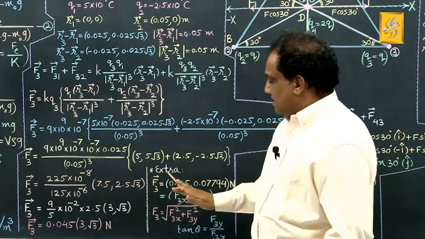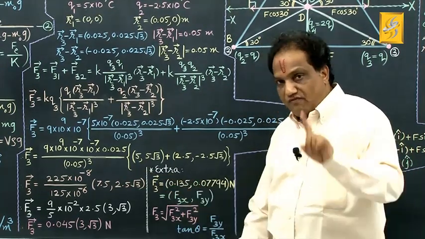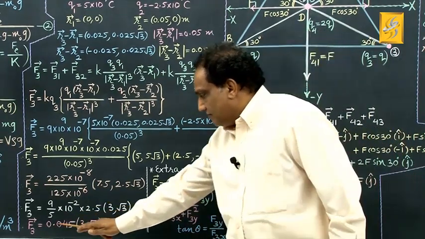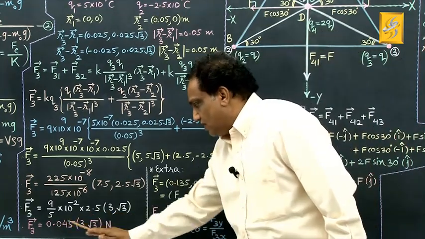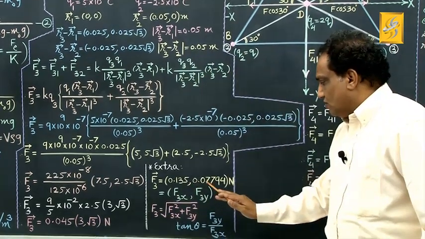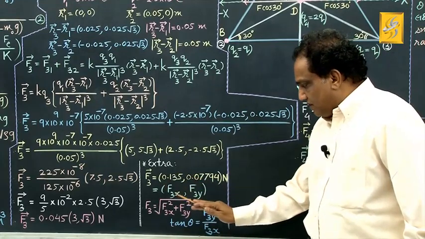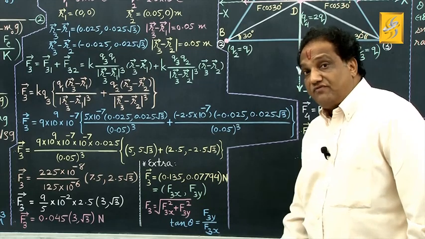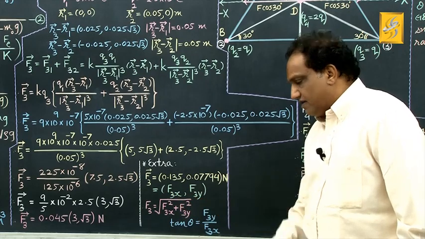But let us see some extra note. Suppose they ask the magnitude of this Coulombian force, how will you find out? I am showing you, very simple. First of all, you take this inside, this into 3, answer is 0.135, comma, this into root 3 is 1.732, multiplied by this, answer is 0.07794, okay. Now mesh this with x component, mesh this with y component. These are x and y components of F3, that's why I am putting the symbol F3x, comma, F3y, correct.